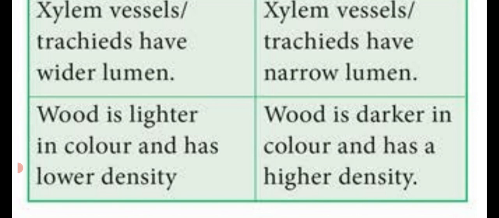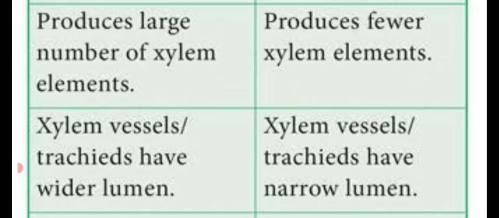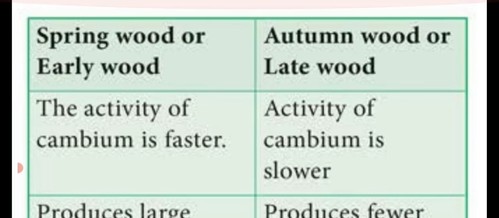In spring wood, the color of the wood is lighter than autumn wood. In late wood or autumn wood, the wood is darker in color and has a high density. Spring wood has a low density. So whatever we studied in the paragraph is given as points in the table column. So put an important mark in your textbook and write the question: difference between spring wood and autumn wood.